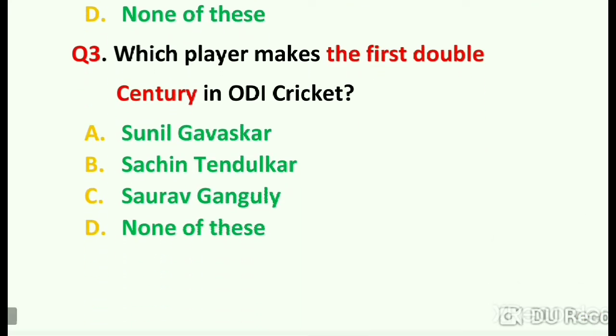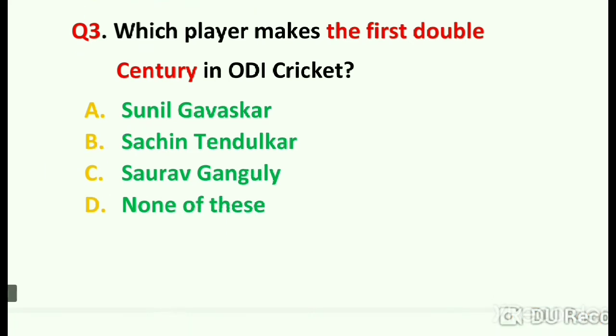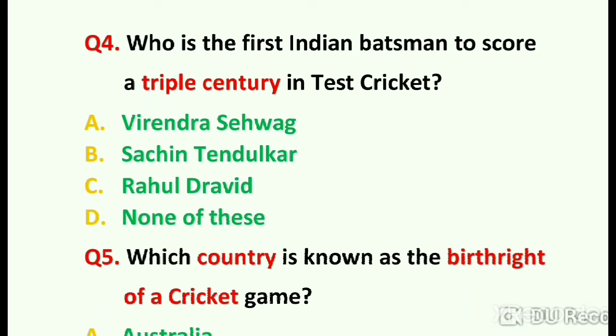Question number 3. Which player makes the first double century in ODI cricket? Its correct answer is option number B, Sachin Tendulkar. Sachin Tendulkar makes the first double century in ODI cricket. Question number 4. Who is the first Indian batsman to score a triple century in Test cricket? Option number A. Virender Sehwag is the first Indian batsman to score 300 in Test cricket.